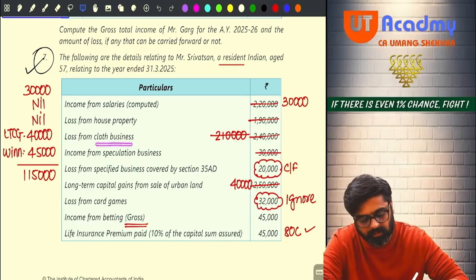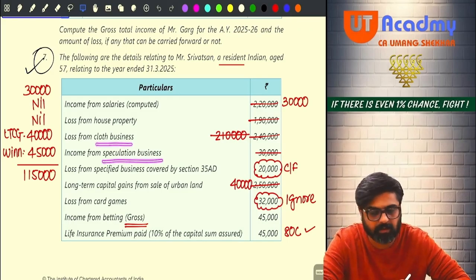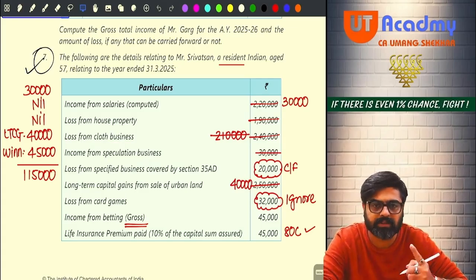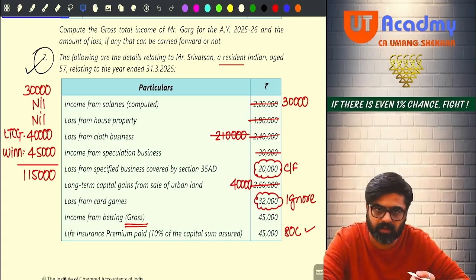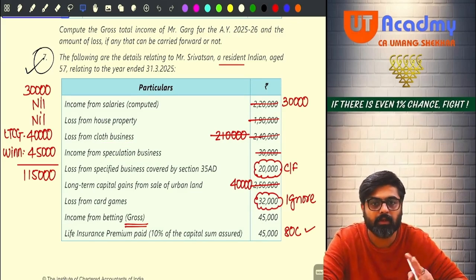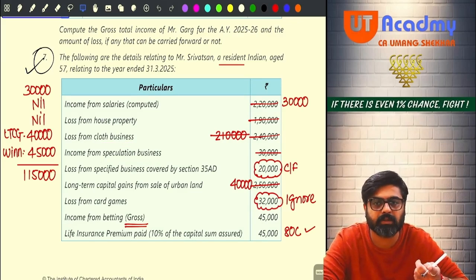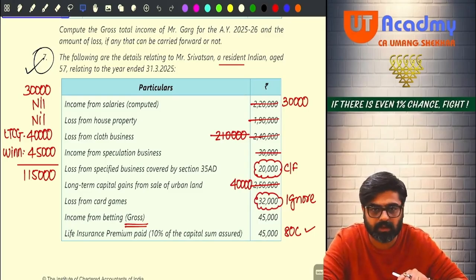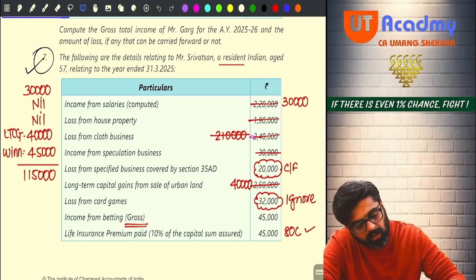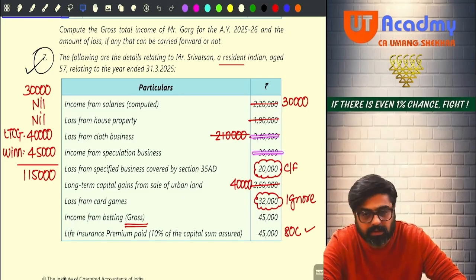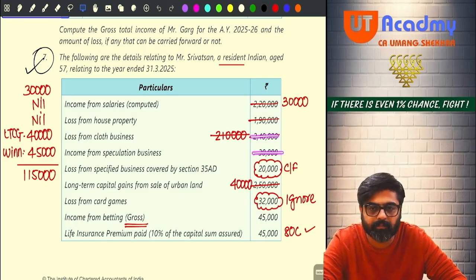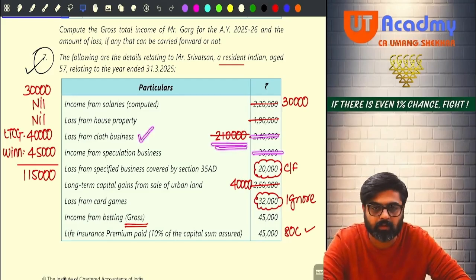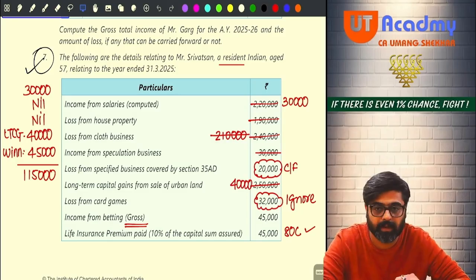Now loss from cloth business is given and income from speculation business is given. Can you set off the loss of a normal business against a speculation income? The answer is yes. Reverse is not possible. Speculation loss cannot be set off against normal, but normal loss can be set off against speculation. So 2,40,000 loss is there, that you will set off against speculation income. So there will be 2,10,000 cloth business loss. Normal business loss will still remain.